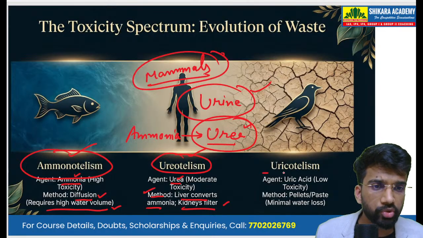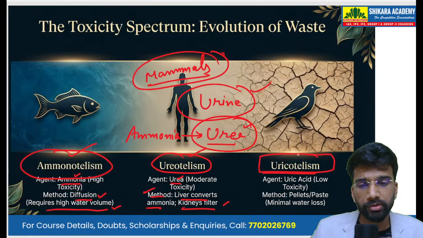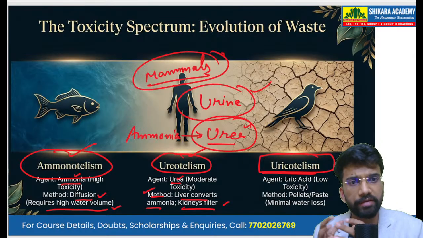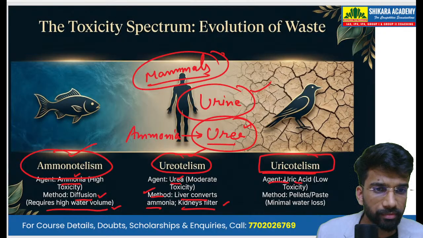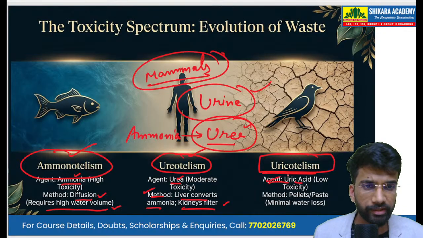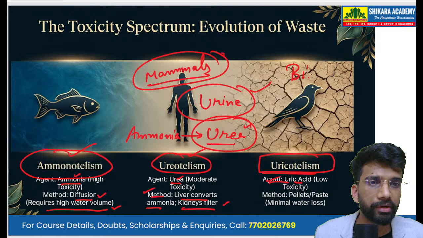Then we have uricotelism, that is those organisms or invertebrates in which we have uric acid. The waste product is uric acid, and this is found in birds.